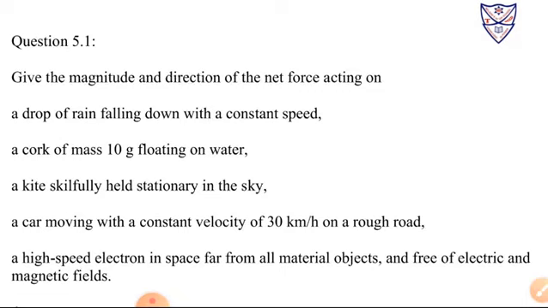The earth exerts gravitational force on us, and we also exert gravitational force on the earth, but the force we calculate is the one exerted by the earth, because our force is so small it is neglected. Similarly, the electric and magnetic forces are neglected here because of the high speed of the electron.